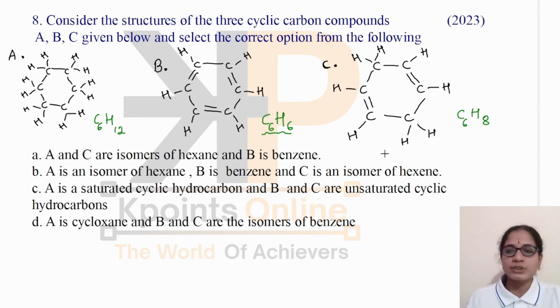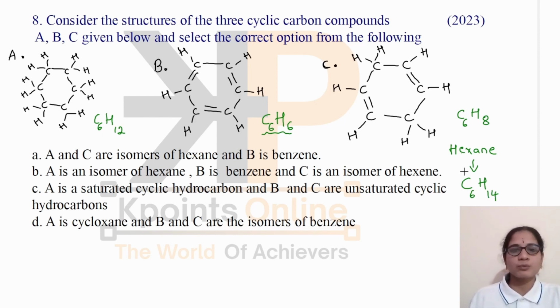In the case of hexane, we know that the molecular formula is C6H14. This is the molecular formula of hexane. But A and C, they do not have this molecular formula. So they are not isomers of hexane. This is the wrong option.